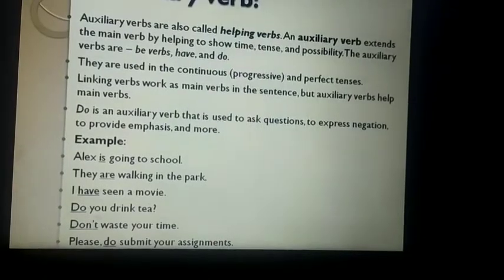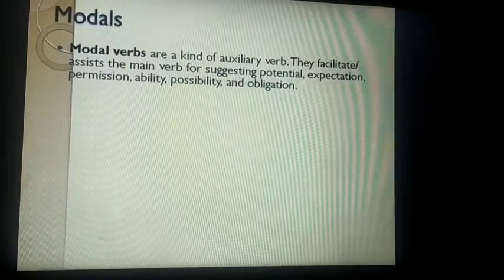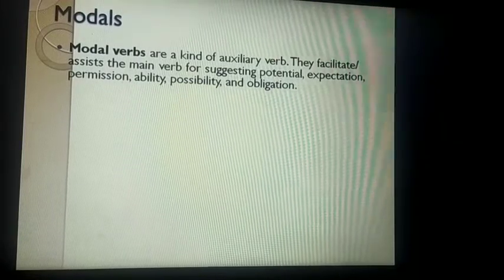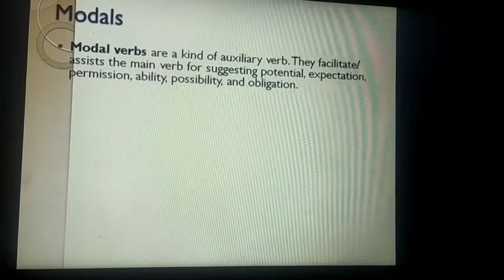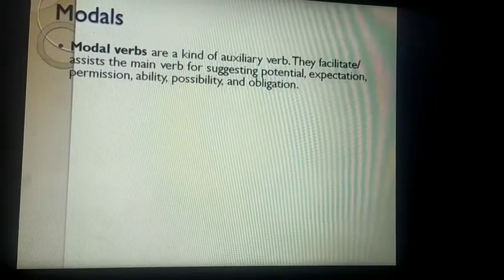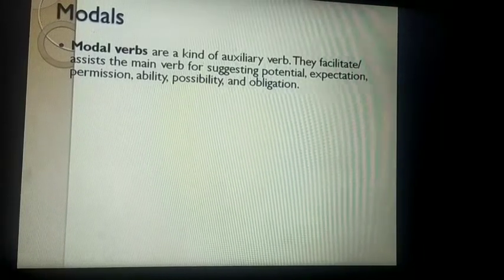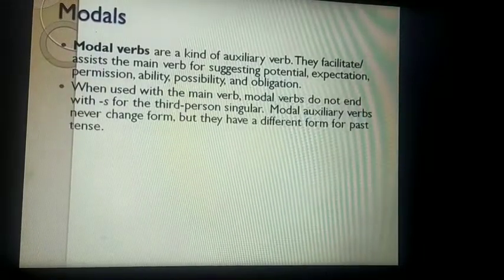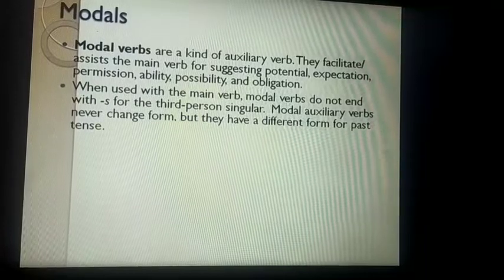Okay, let's move ahead towards modals. Modals are what? They are a kind of auxiliary. Modals भी एक तरह से देखा जाए तो वो भी helping verbs का ही काम करती हैं. But what they emphasize or assist the main verb for suggestion about the potentials, expectations, permissions, ability, possibility, and obligations. Okay. When used with the main verb, what is the job of the modal then?